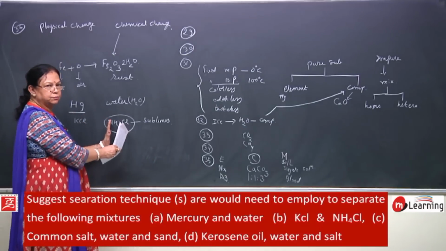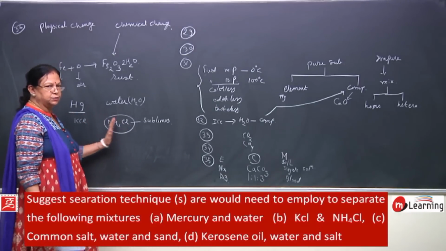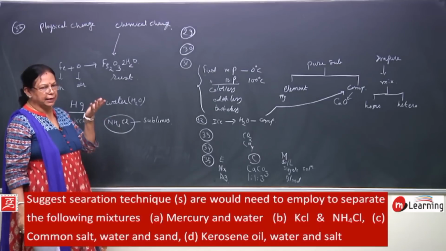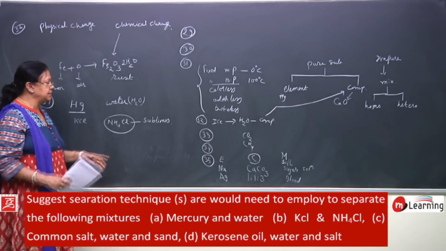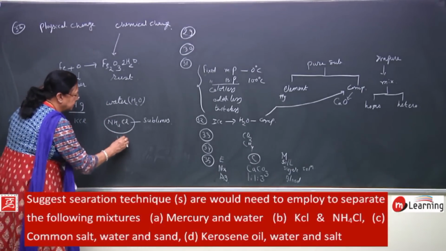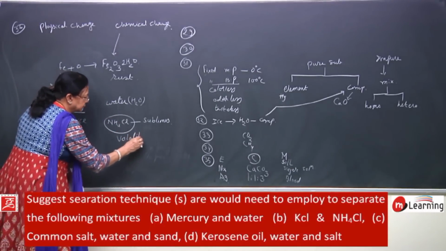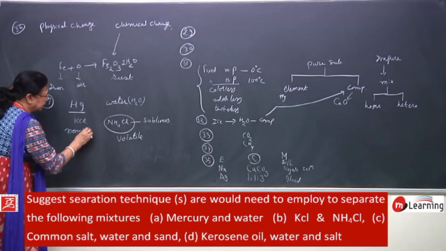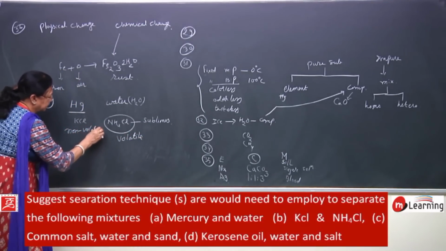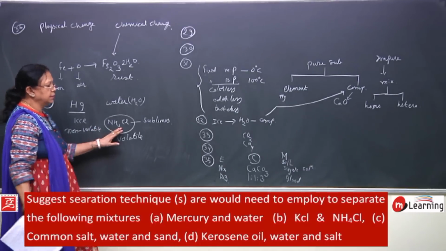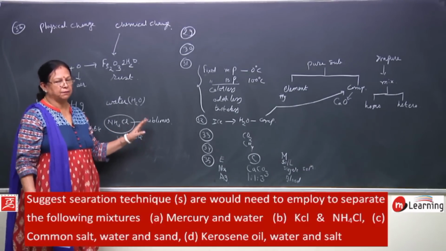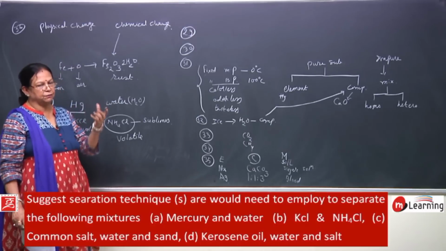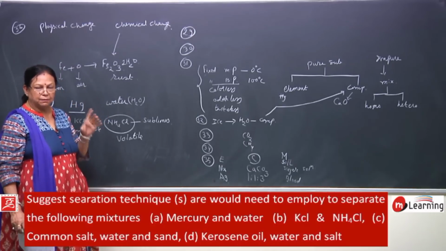So, if you have these two substances and you have mixed them, then if you heat, you will see that this is a volatile substance and this is non-volatile. It will vaporize and these vapors can be collected on the inner side of the funnel, as we have seen in the case of sublimation.